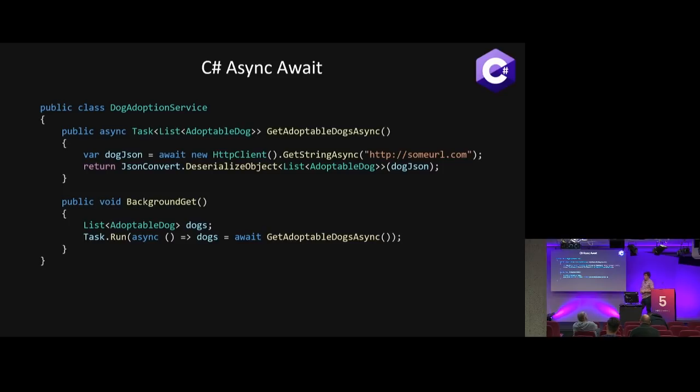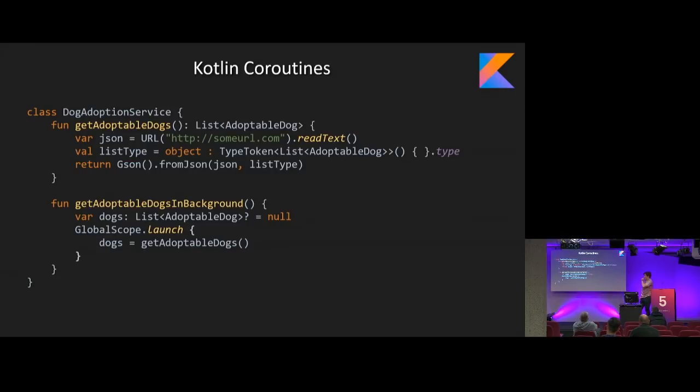We can do this same sort of thing in Kotlin with coroutines. So we have this getAdoptableDogs. This getAdoptableDogs does not execute a coroutine. It's basically synchronously going and making this request. Another side note, don't just call url.readText, but I needed to fit it all on one screen so it's nice and pretty. Really, you should probably use a better library. But anyway, we take that JSON that we get synchronously, waiting for it to read everything on the thread it's executing on, and then we do the same sort of deserialization using Google's JSON library.